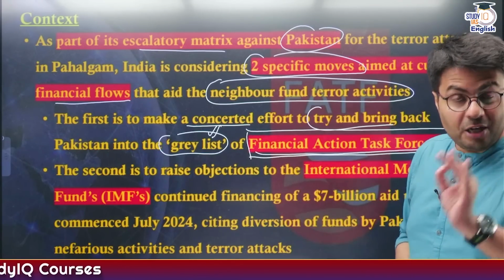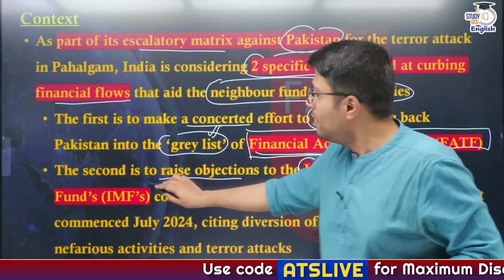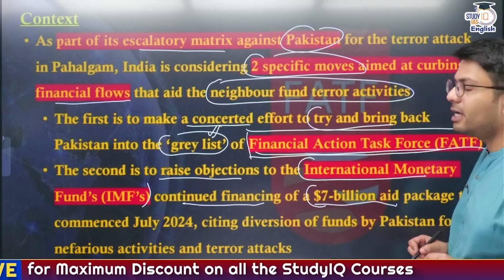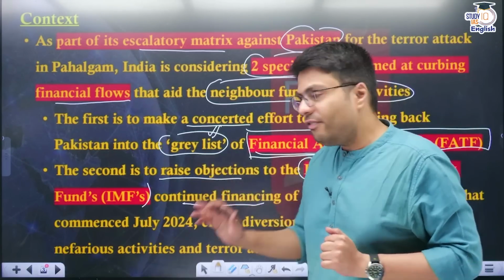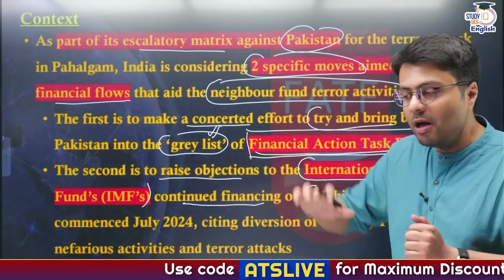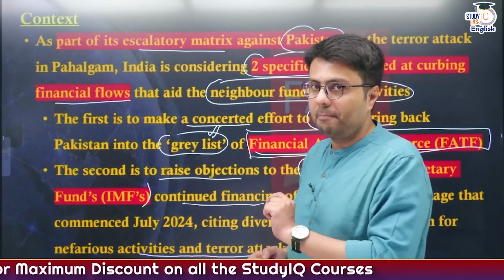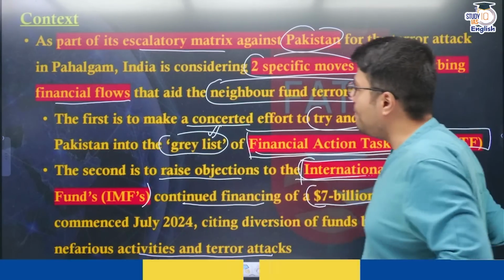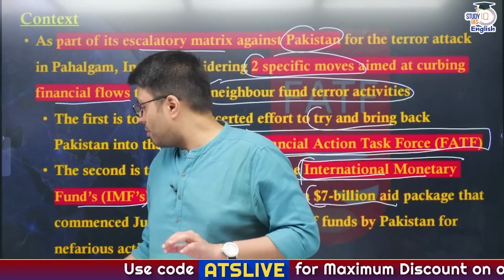And the second measure that India is going to take is to raise objections with the International Monetary Fund, which has continued its financing to Pakistan in the form of a $7 billion aid package to help Pakistan deal with its economic problems. But India feels that this money the IMF is providing to Pakistan for economic activities is being diverted to support terrorist and nefarious activities in India. So India is going to take action in these two bodies, and therefore these two bodies become important from our discussion's perspective. So let us start understanding these two bodies one by one.